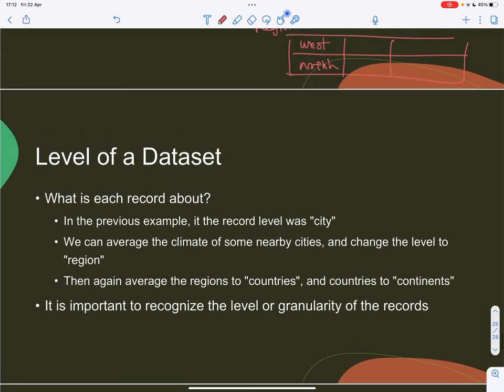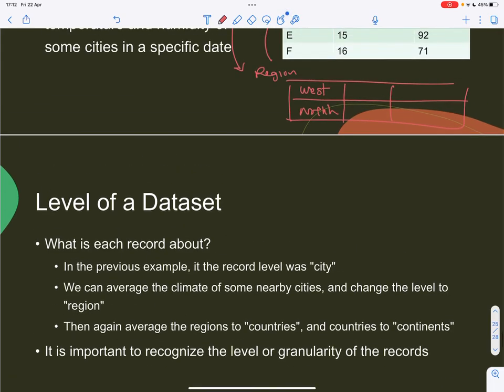Indeed, from the region, we can go one step ahead and say that, okay, we can average all of them and we can have the average of the country. But in general, it is important to recognize the level or the granularity of the records.